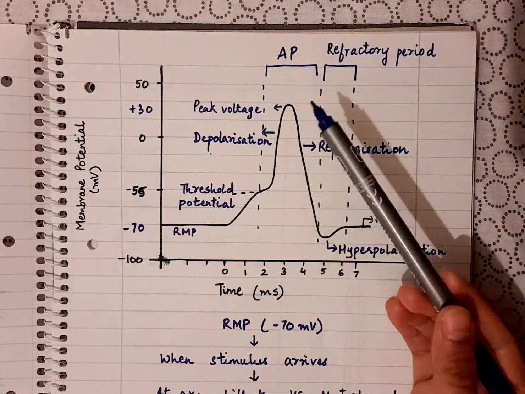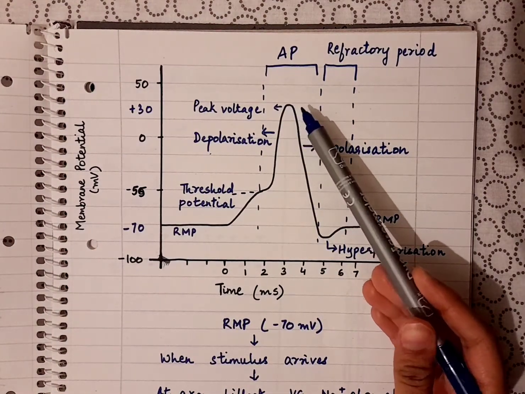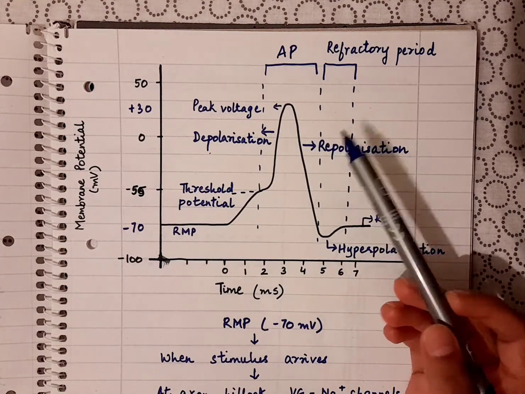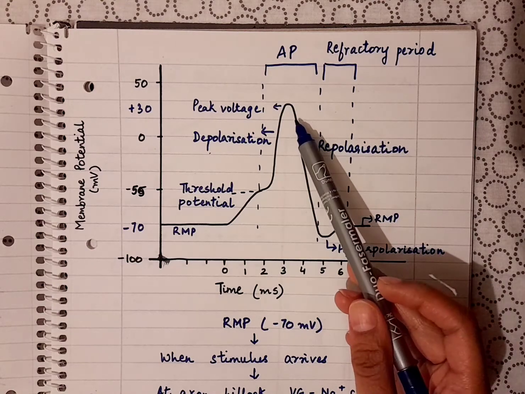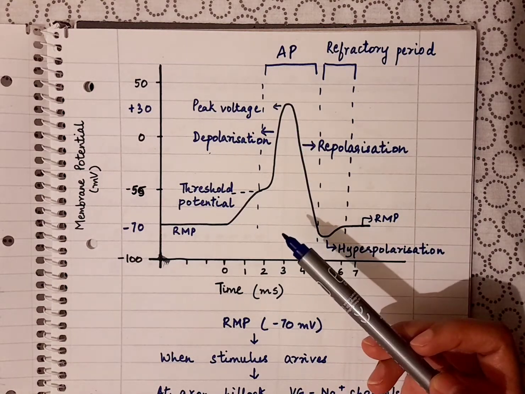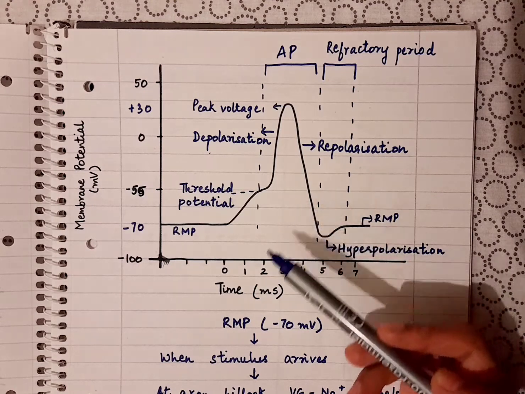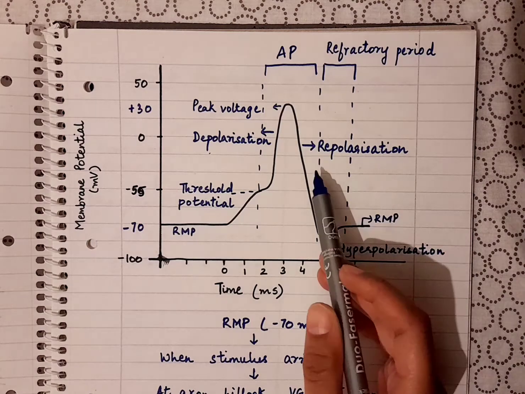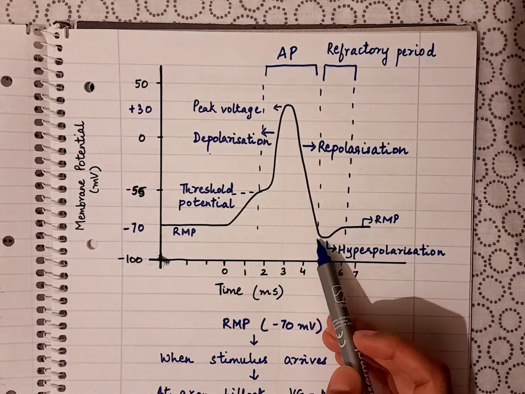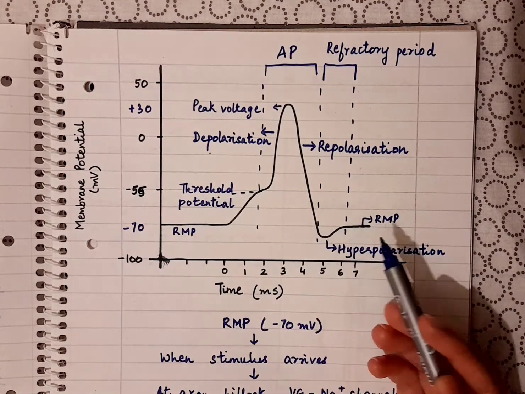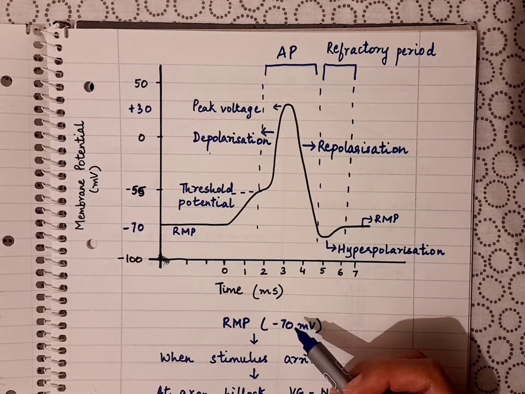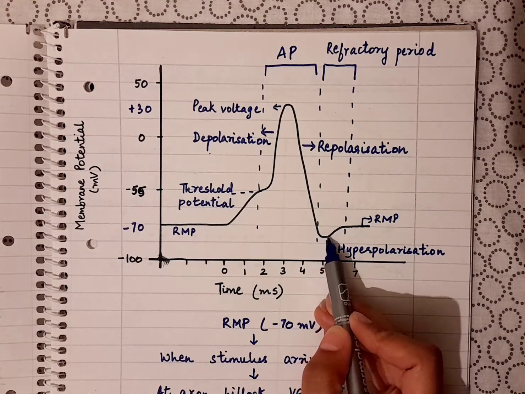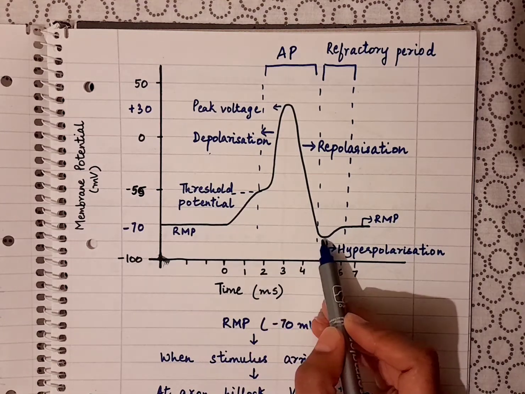Now after the peak voltage has been achieved, the sodium channels close and the voltage gated potassium channels open. So there's the efflux of potassium, that is, potassium goes out of the cell, which is called repolarization. Repolarization keeps on happening, and because of the slow closing of the voltage gated potassium channels, the voltage becomes more negative than the RMP. So it reaches around minus 90.